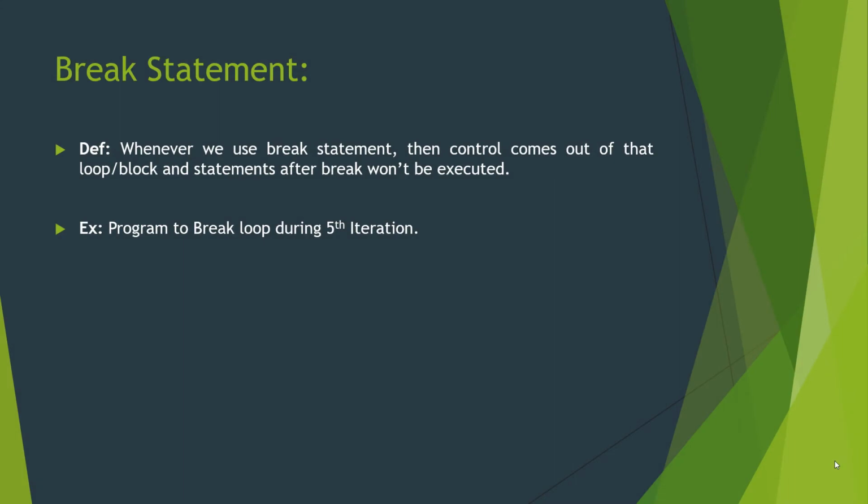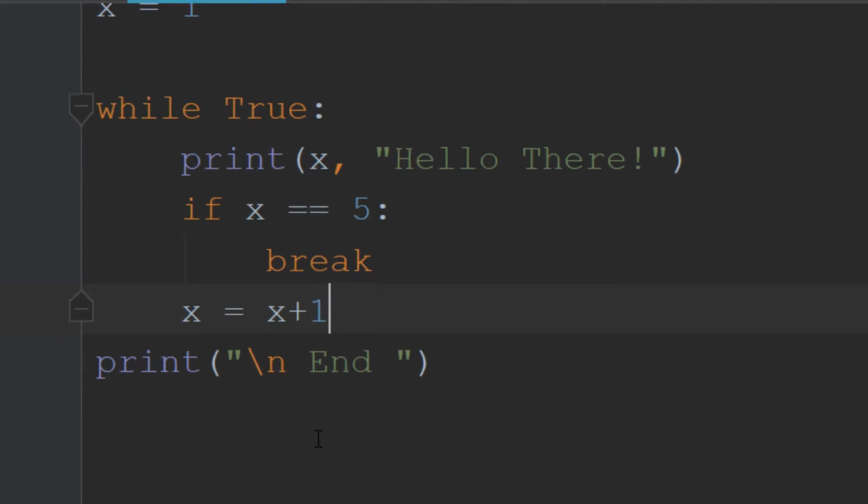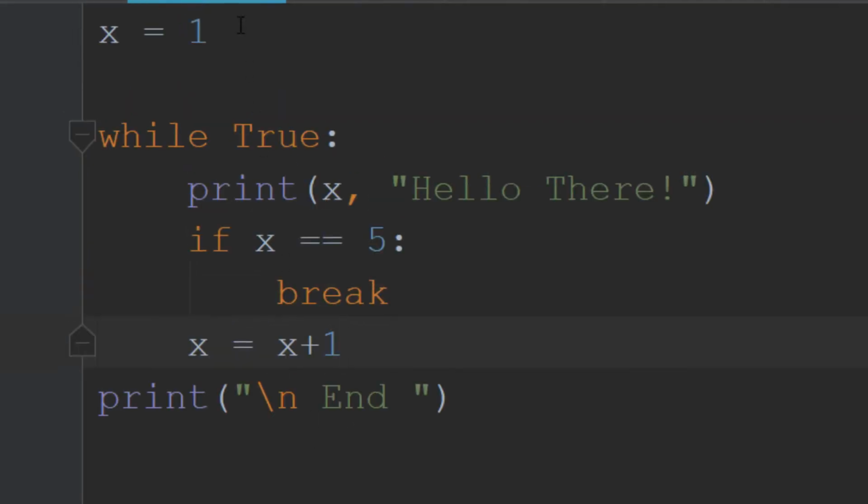Now let's look at the example to break a loop during its 5th iteration. First we will declare a variable x with value 1, and this is an infinite condition, so we will print hello each time, and whenever x is equal to 5 it is going to break.